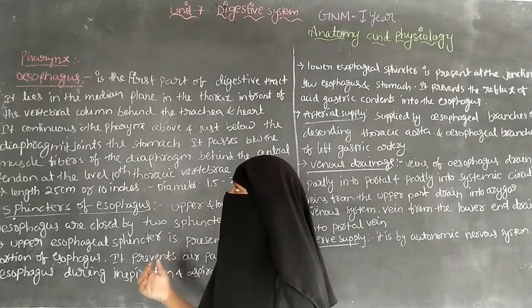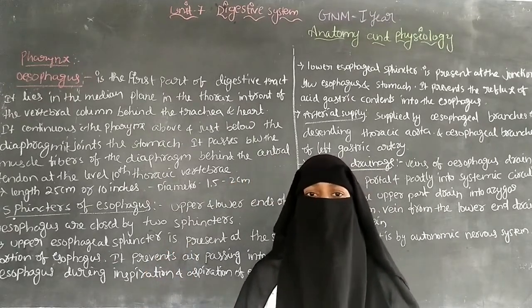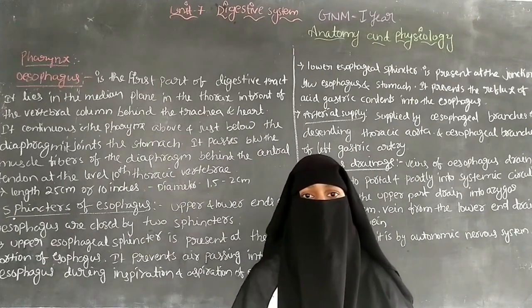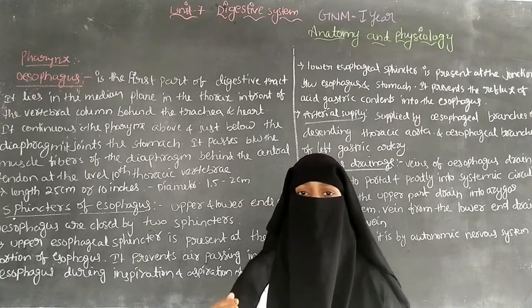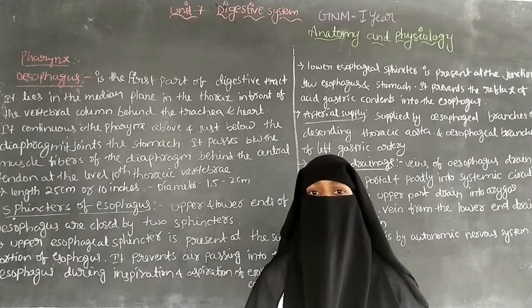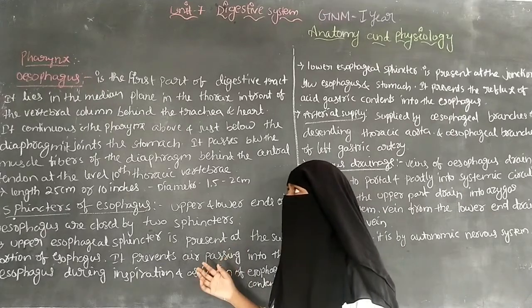The next one is the oropharynx. The oropharynx extends from the mouth up to the level of the third cervical vertebra. So it is called the oropharynx.